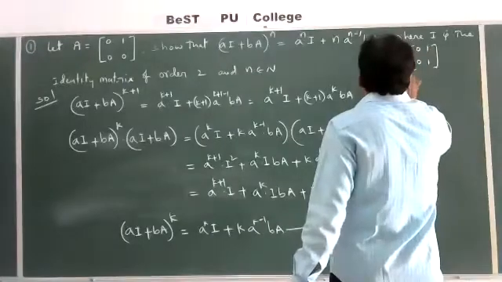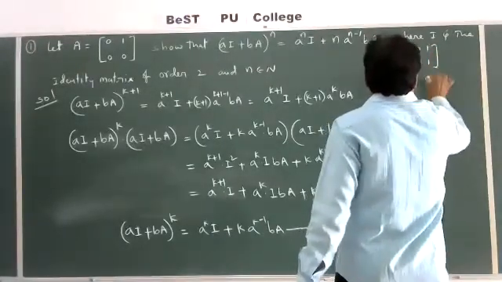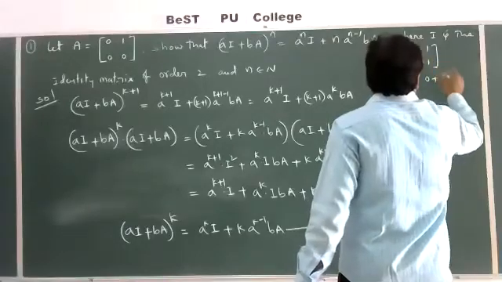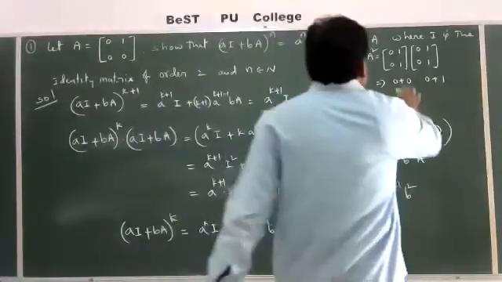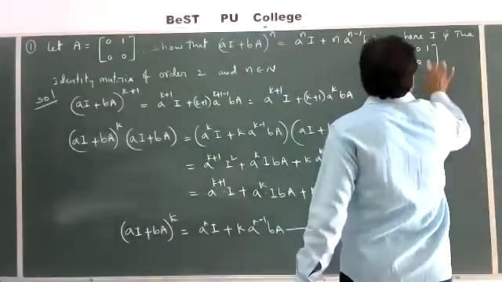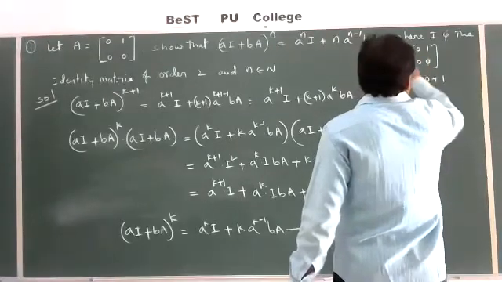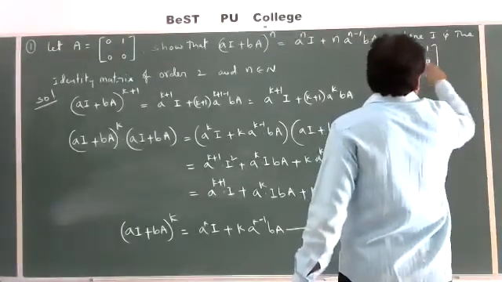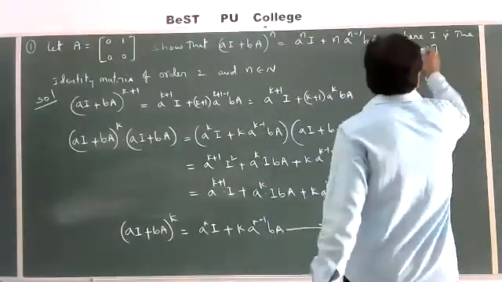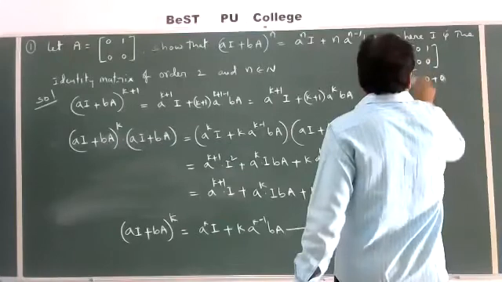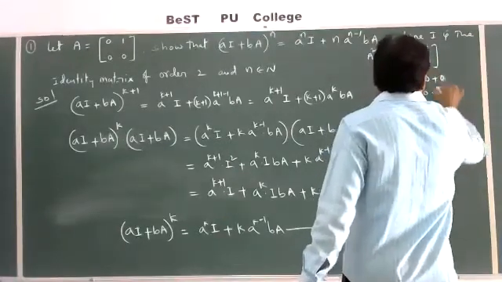0 into 0, 0 plus 1 into 0, 0. 0 into 1, 0 plus 1 into 1, 1. Sorry, here 0, 0, 0. 0 into 0, 0 plus 1 into 0, 0. 0 into 1, 0 plus 1 into 0, 0. This is also 0. Next, 0 into 0, 0 plus 0 into 0, 0. 0 into 1, 0 plus 0 into 0, 0.